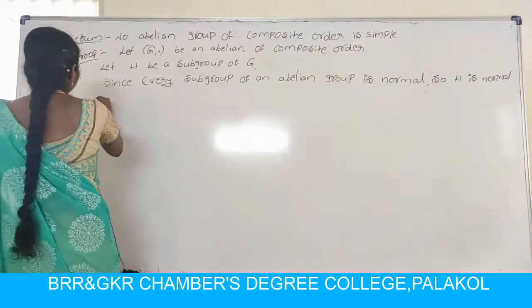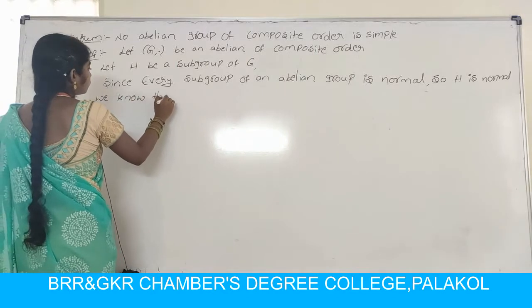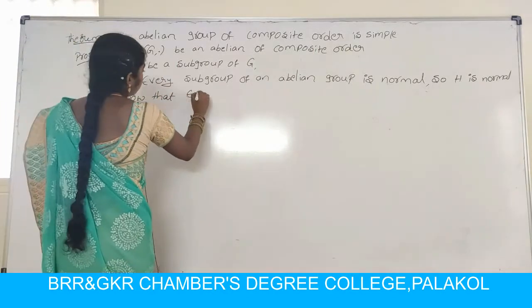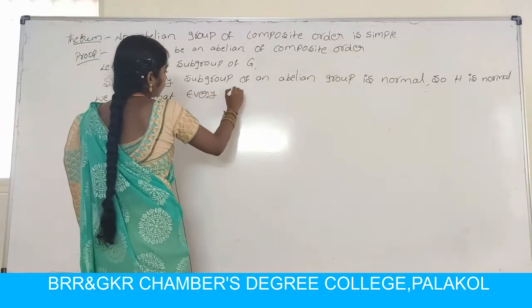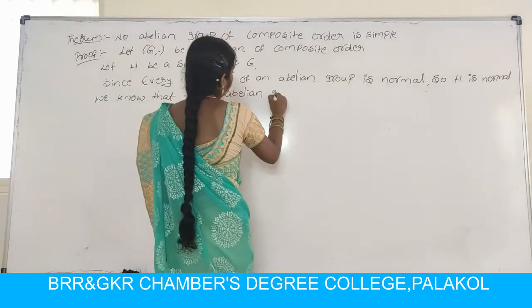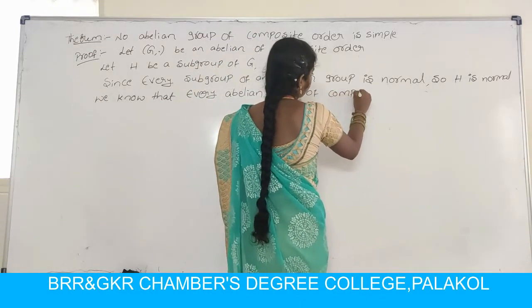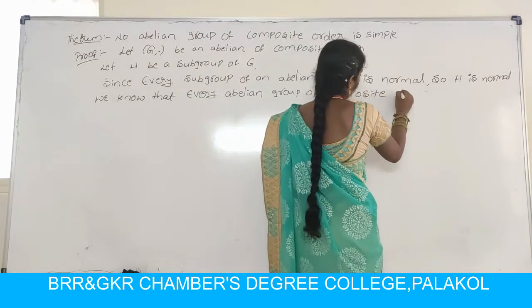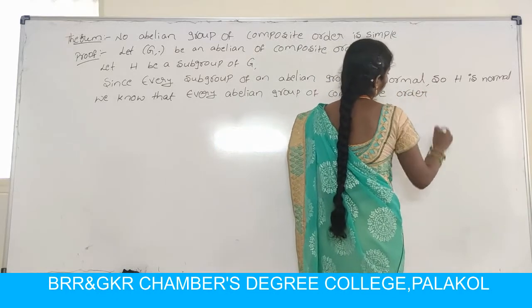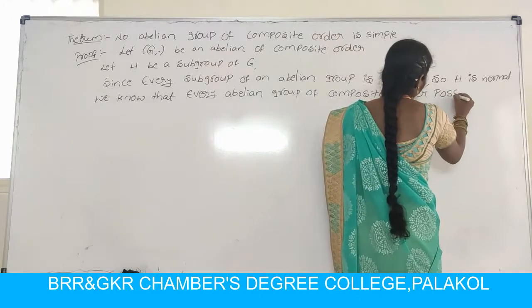So we know that every abelian group of composite order possesses proper subgroups.